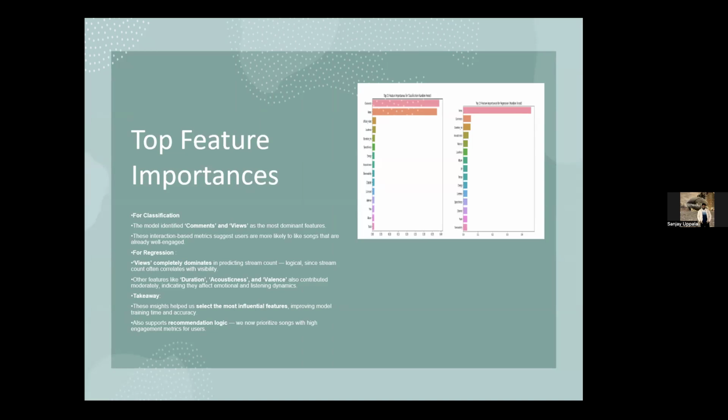In the regression model, views was the most important feature by a wide margin. Additionally, features like duration, valence, balance, and acousticness played a smaller but still valuable role. From here, my friend will continue from the next slide.